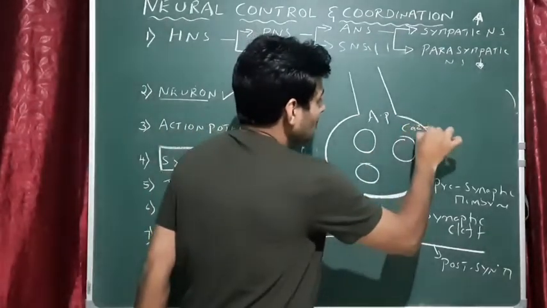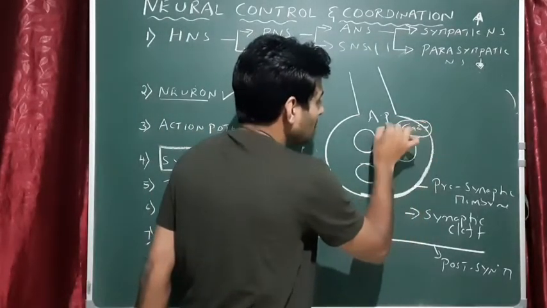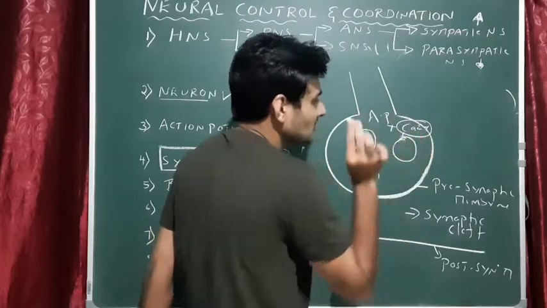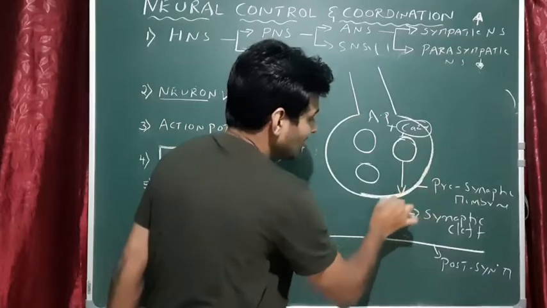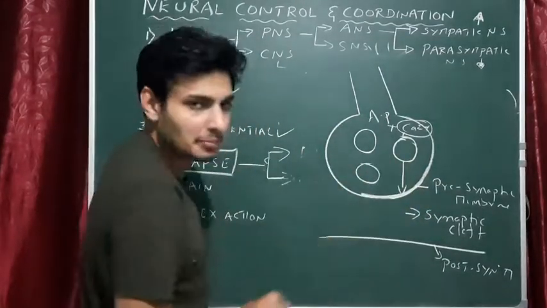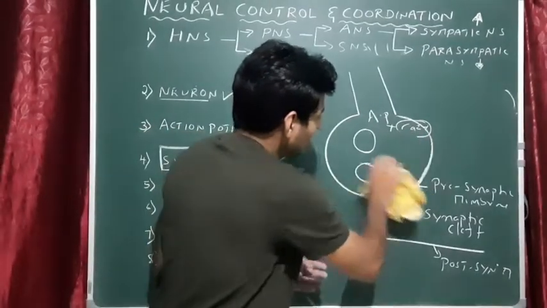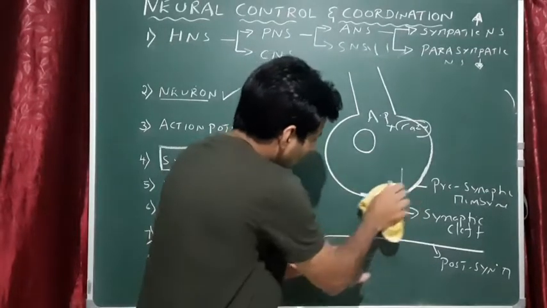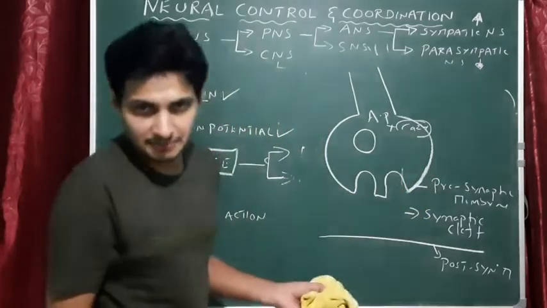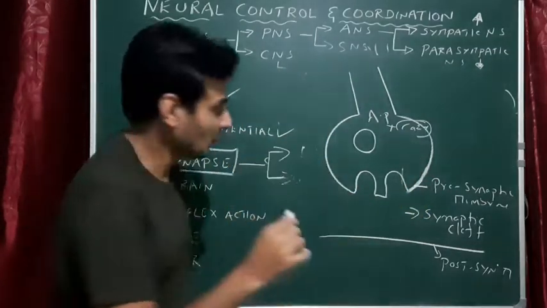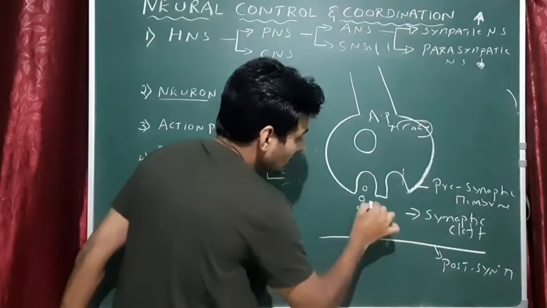Now calcium ions are required. This calcium ion with the action potential now hits these synaptic vesicles, and these synaptic vesicles start moving towards the plasma membrane, that is the presynaptic membrane, and ultimately it reaches the plasma membrane and opens with the help of the calcium ions, to release the neurotransmitters.